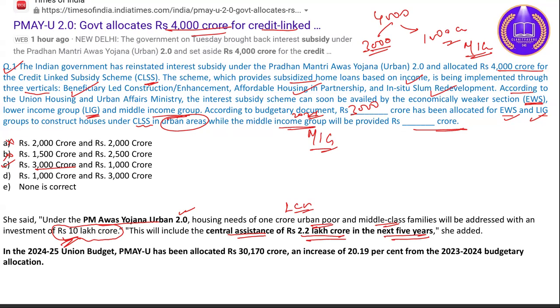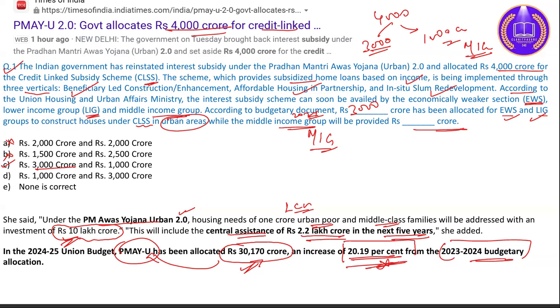In budget 2024-25, Pradhan Mantri Awas Yojana Urban has been allocated 30,000 crore, an increase of 20.19% from the last year budget. Remember, 30,000 crore has been allocated for this scheme, which is a hike of 20.19% from the last year budget, and 4,000 under this credit linked subsidy scheme.